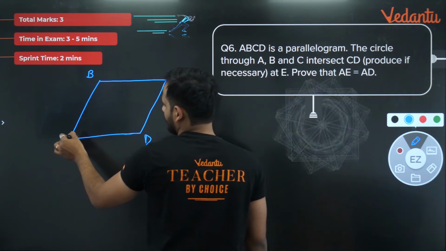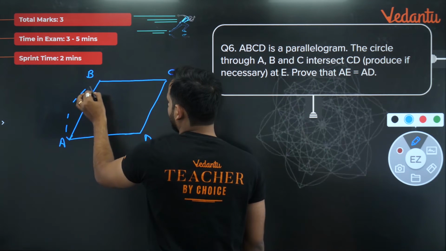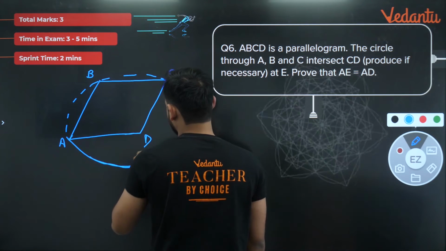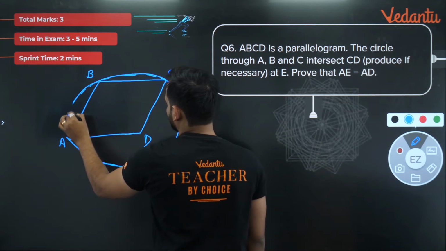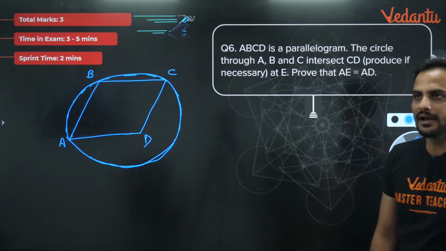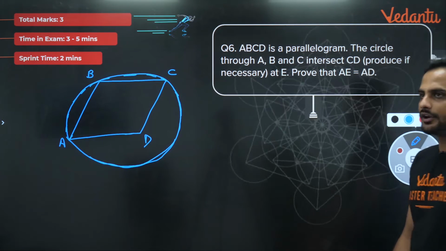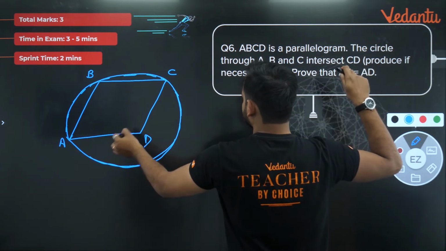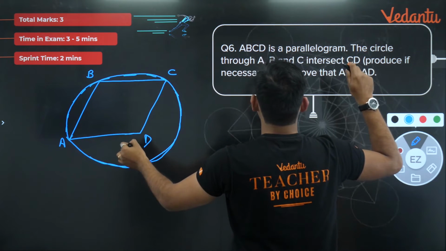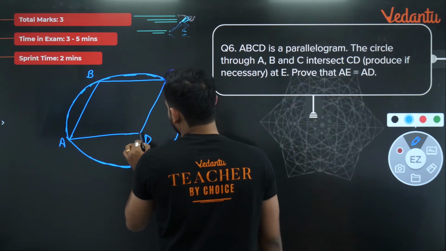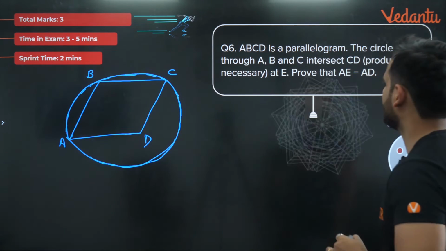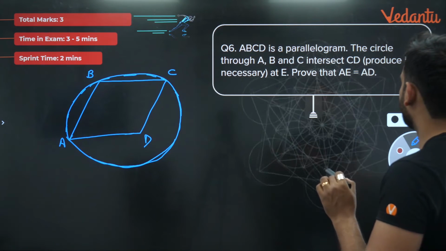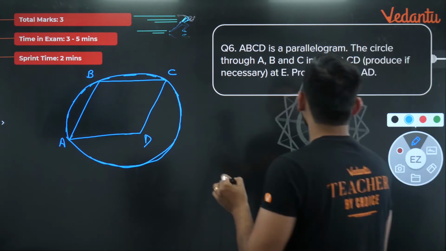Now you have drawn a circle which is passing through A, B and C like this. You have drawn a circle which is passing through A, B and C but not through D. Now the circle through A, B and C intersects CD, produced if necessary, at E. So you have to prove that AE is equal to AD.